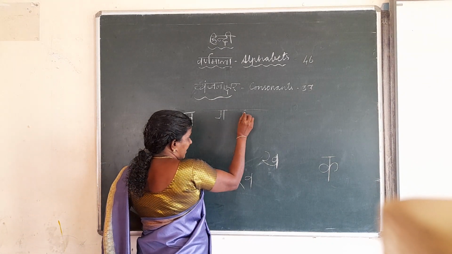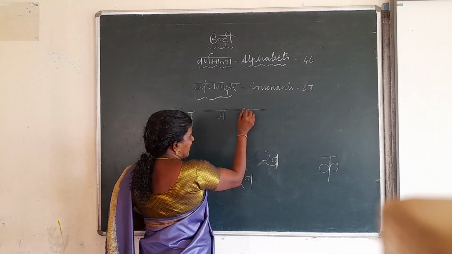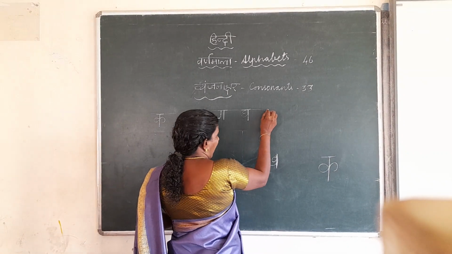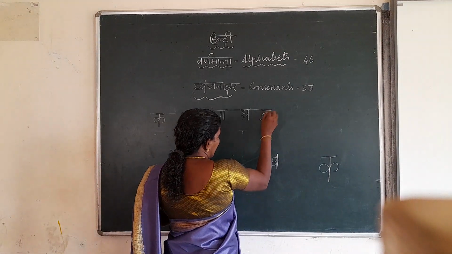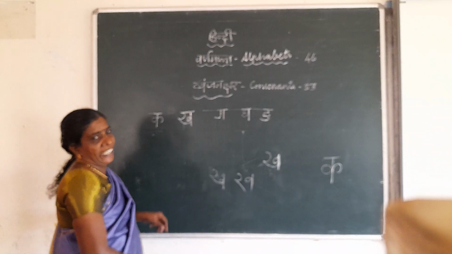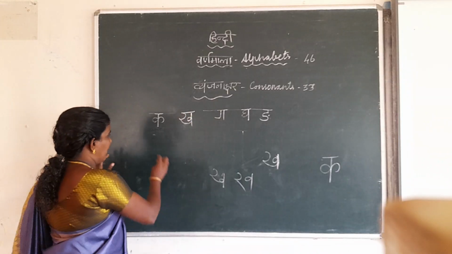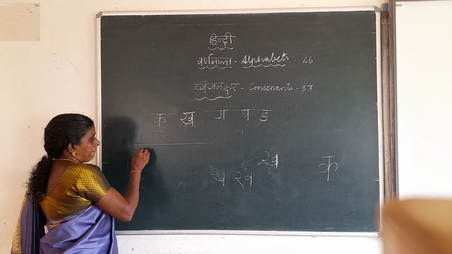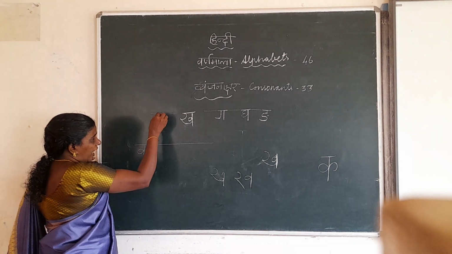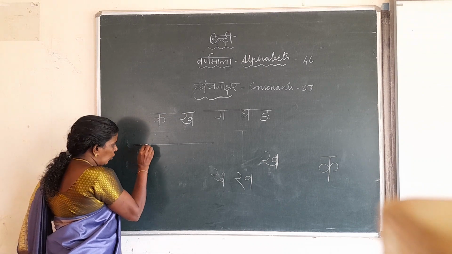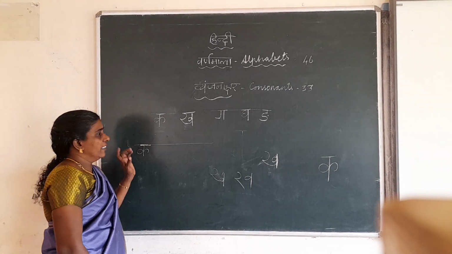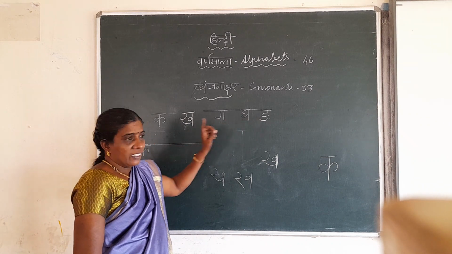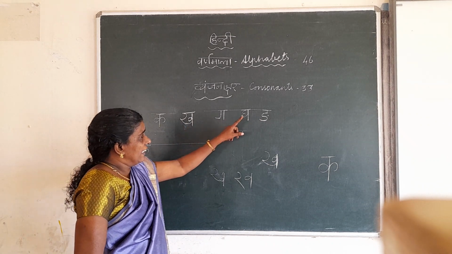Next, this is nga. Now listen, this also you have to write below the line. If there is a line, you start from the line and write below it. Above that, you must put this line. Okay. Ka, kha, ga, gha, nga.